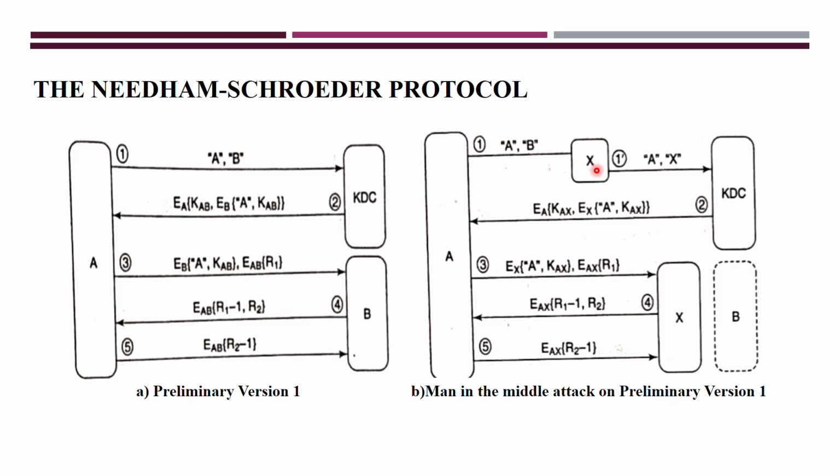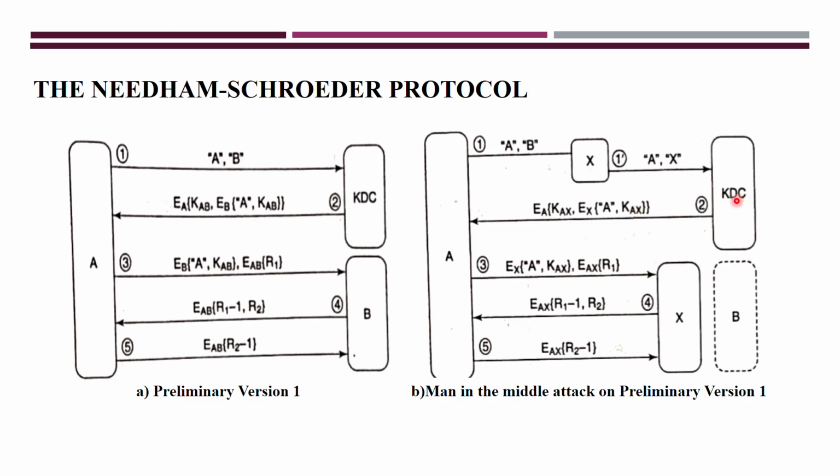So this person you call an impersonation. So now this X will receive this message. Nothing this X will do. Simply it forwards this message as 1 dash here. But here it makes a modification. In the place of B's identification, X will send its identification. So now that message is received by KDC. After receiving, what will KDC do now? KDC will generate one common session key, and that common session key is K_AX. This is unknown by KDC.